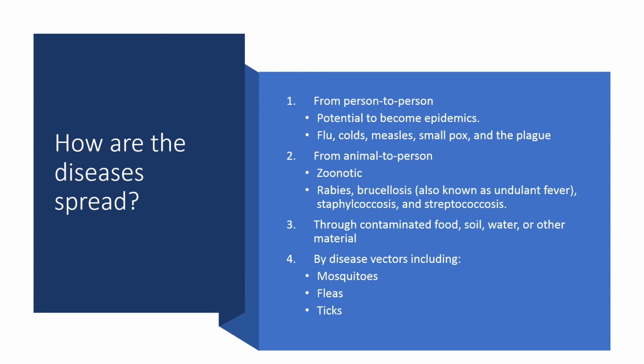And also by disease vectors. We know that mosquitoes, fleas and ticks are great vectors to carry disease. For example, mosquitoes: the Zika virus and dengue can get into mosquitoes. When they carry that virus and then come to humans, they will transmit the virus to the human, then we will be infected and it will be spread.